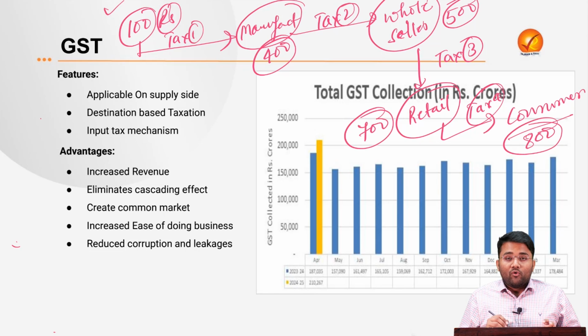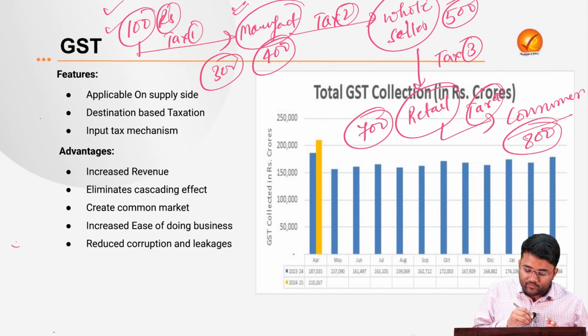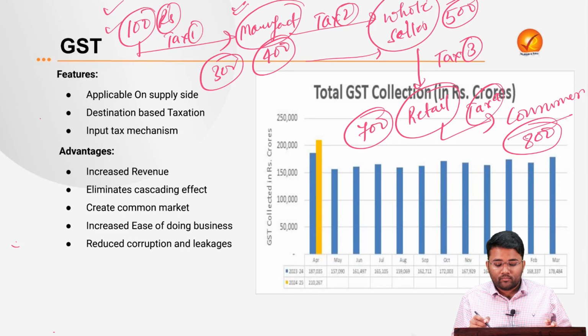So now what is GST doing? The GST will be applicable only on the value addition that is being done at each stage. Here this particular manufacturer has sourced this raw material at the cost of 100 rupees. What was his value addition? That is 300 rupees. Then he has sold this to the wholesaler at the cost of 500 rupees.